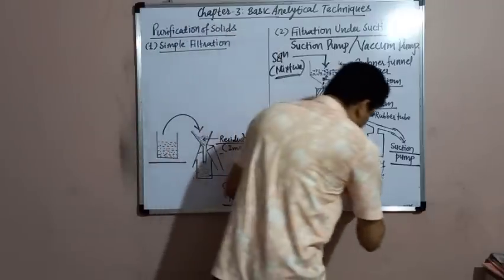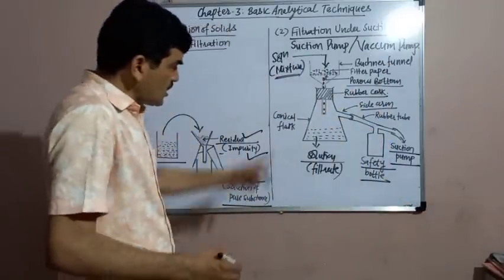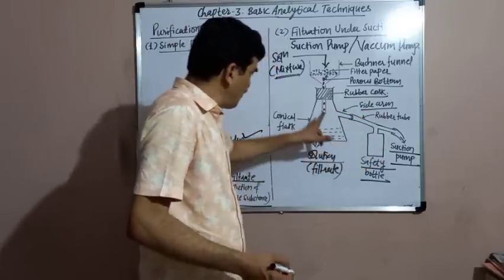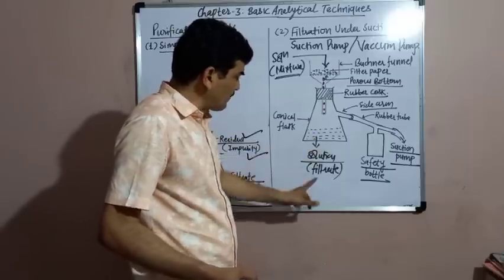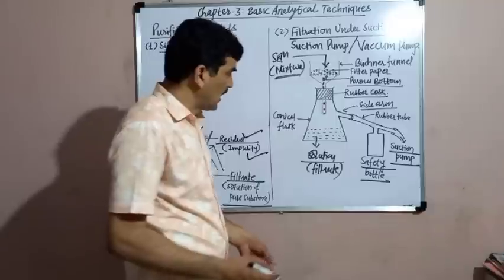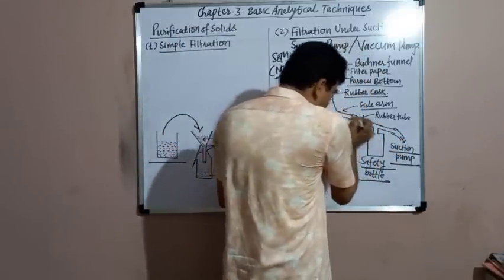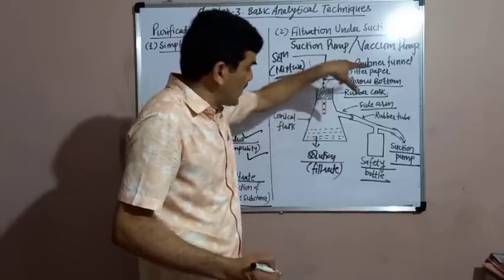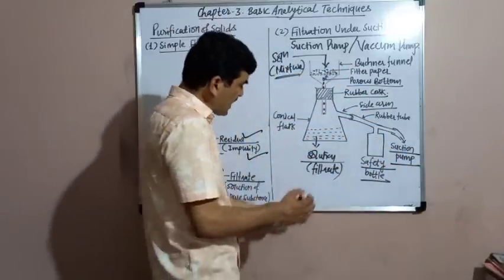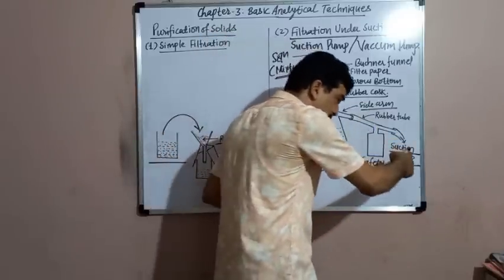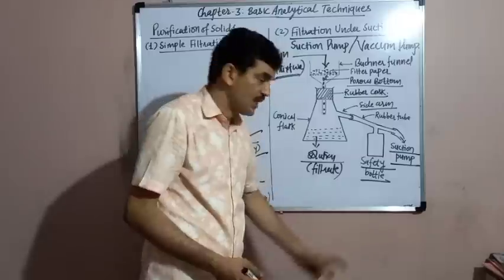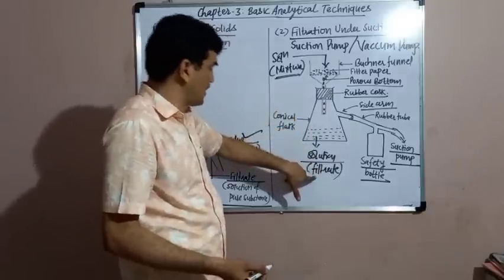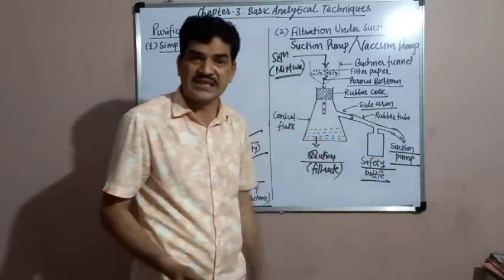Now the safety bottle is used because it avoids the transfer of the filtrate into the suction pump or vacuum pump. If the vacuum pump is directly connected to the conical flask, the filtrate may get transferred into the suction pump. But with a safety bottle in between, we can avoid the transfer of the filtrate into the vacuum pump.